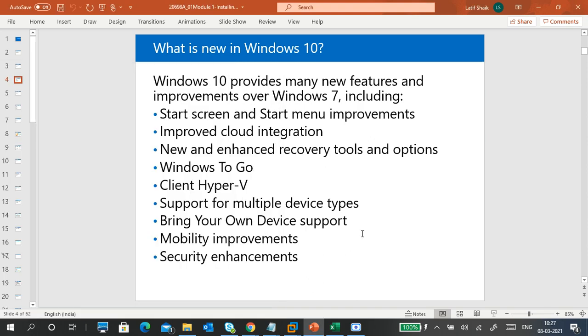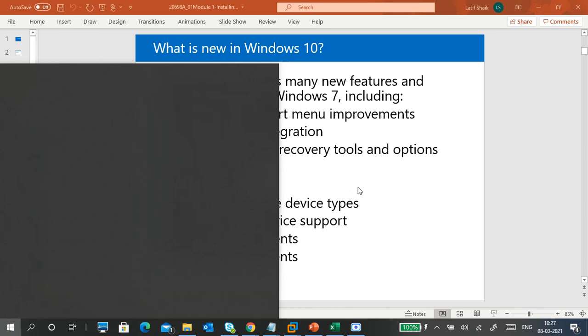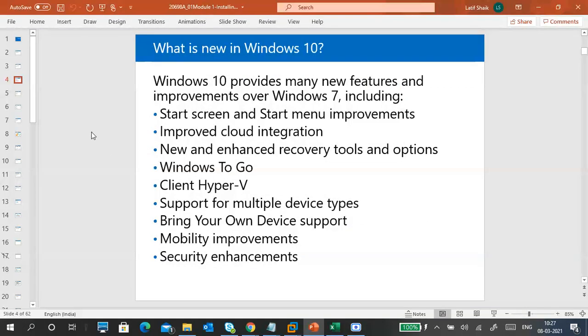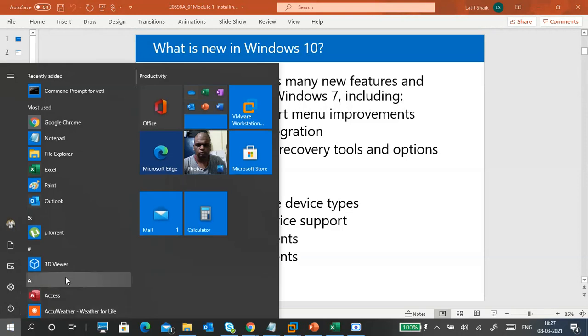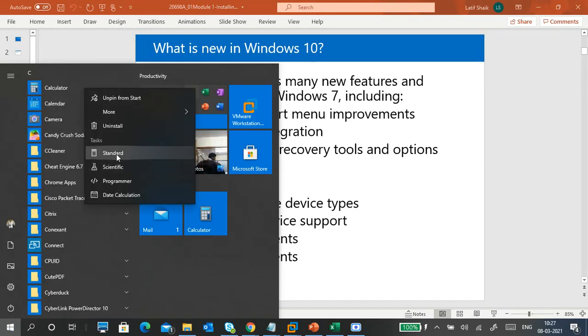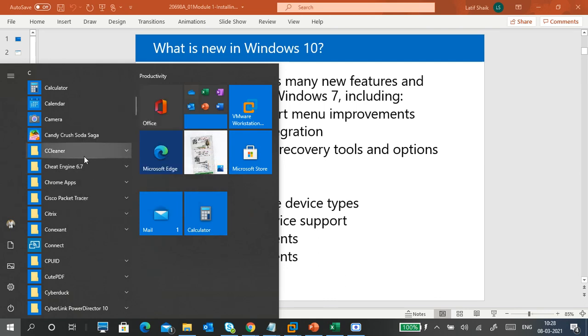Like this, when I want a calculator, otherwise I have to search for it, right? In the start menu I can very simply open the calculator. There is a lot of improvement in the start menu. If you right click on the calculator, the internal options are also shown, because Microsoft integrated them: standard, scientific, graphing, programmer, date calculation. So instead of opening it and searching for a specific thing, I can directly open with a certain option.